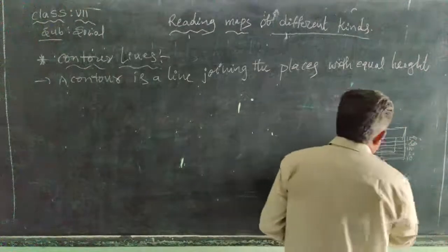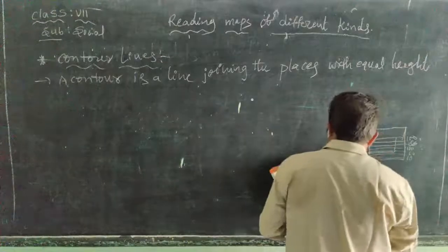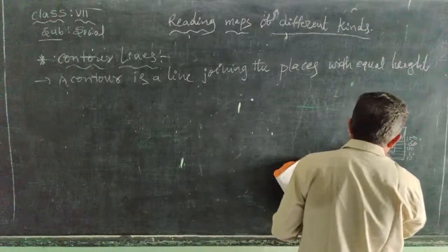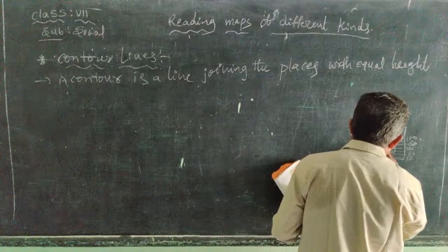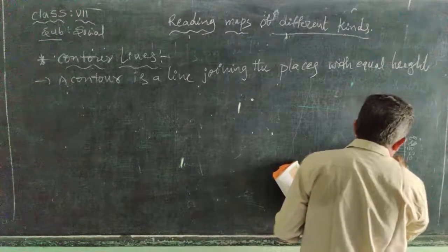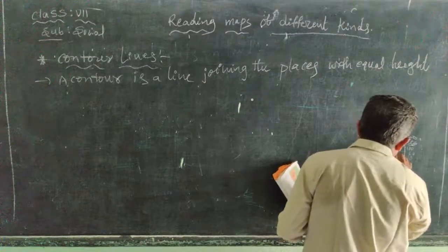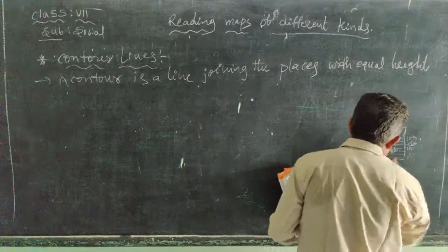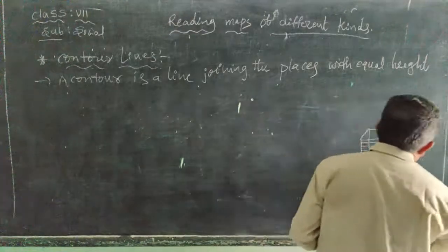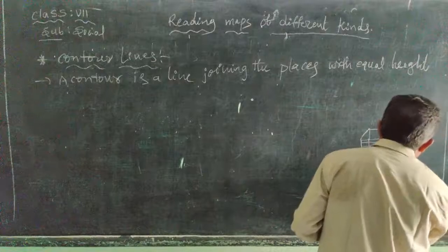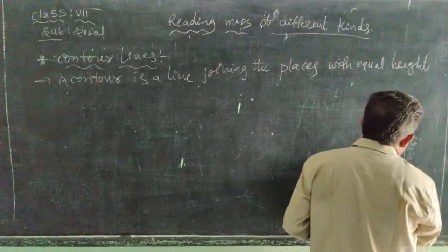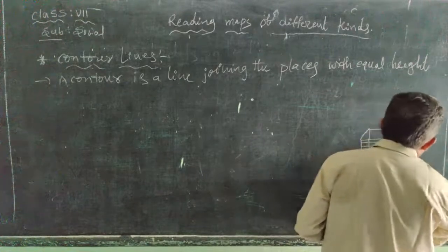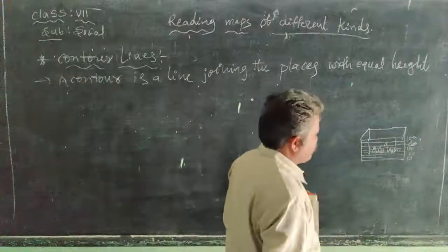They show, for example, that these are the hillside. Here there is a settlement. So how is the height of the settlement? It is 50 meters from sea level.